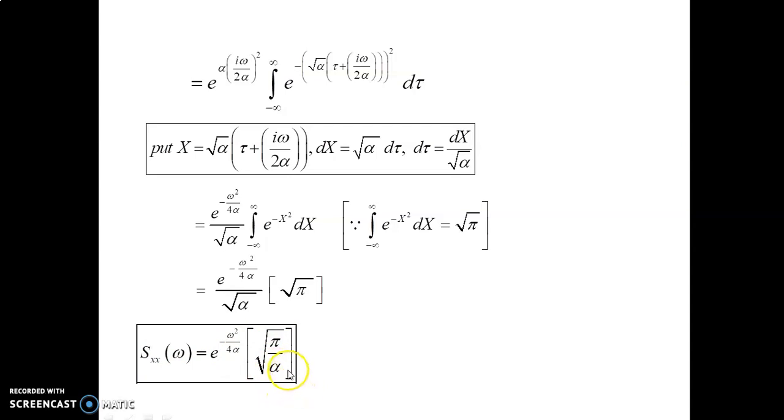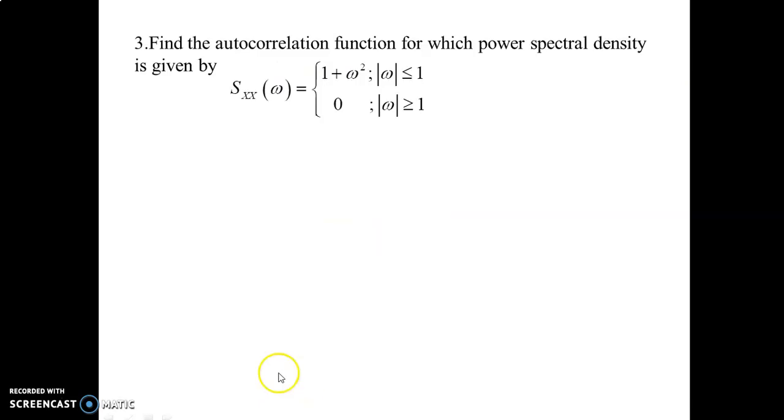The sum is over. Third sum: find the autocorrelation function for which the power spectral density function is given. Here the power spectral density function is given, and we want to find Rxx, the autocorrelation function.